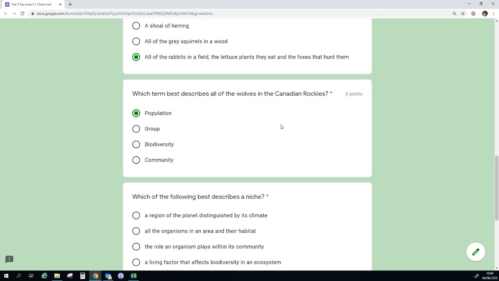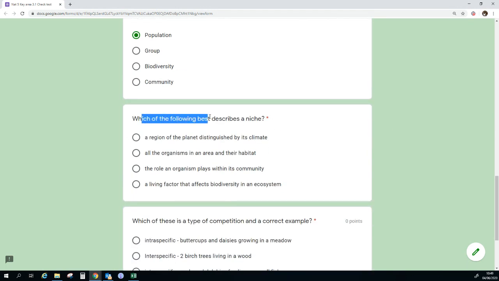Which of the following best describes a niche? I like to think of it as the hole that an organism leaves in an ecosystem when you remove it. So a region of the planet distinguished by its climate, that is the biome. Biome is technically no longer a key thing that you need to know about, but we tend to teach it anyway, so that's not it.